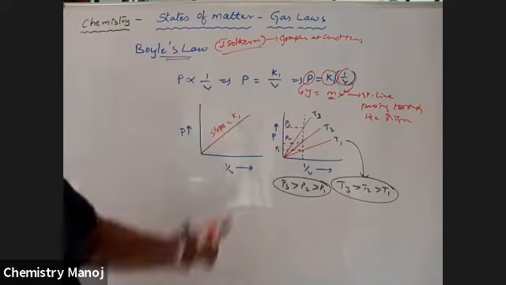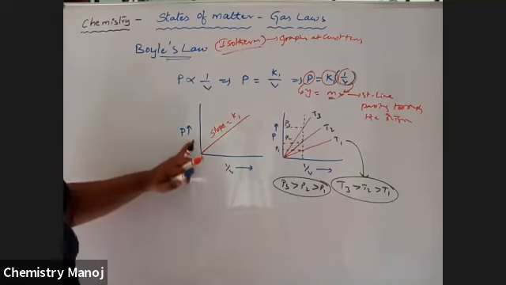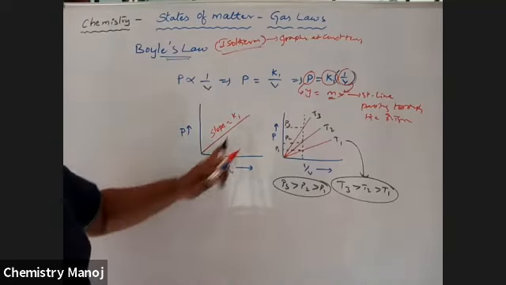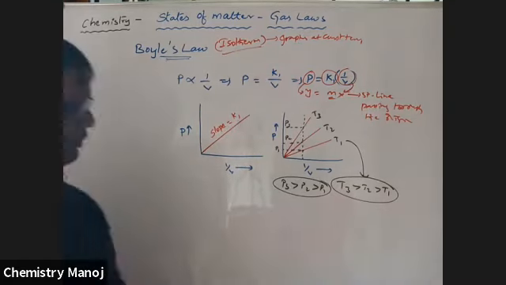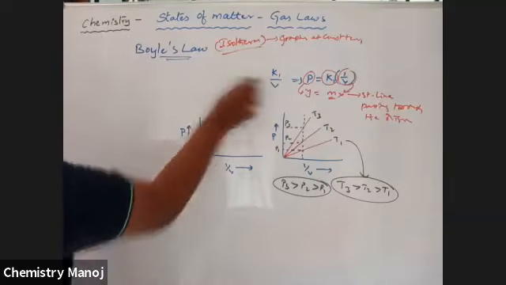Okay. So this is P versus 1 by V. Once again, like this. This is also nothing but an isotherm. This is also an isotherm. Next, one more.